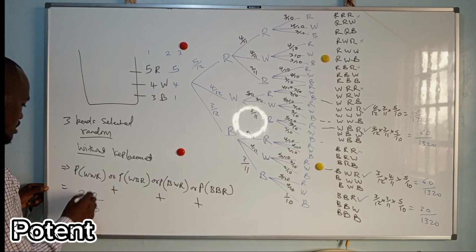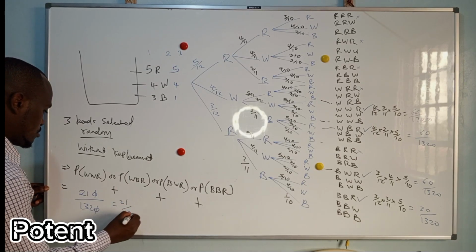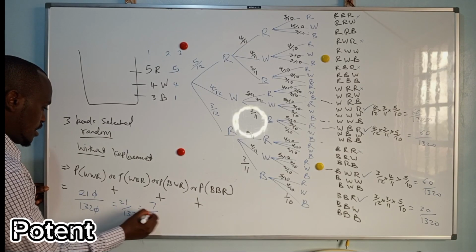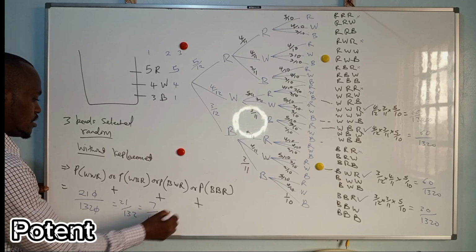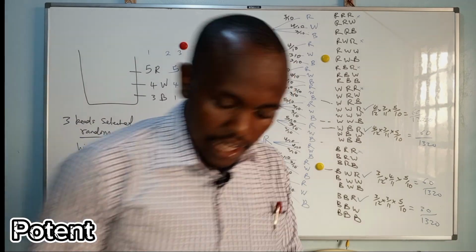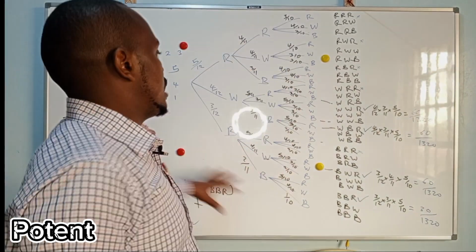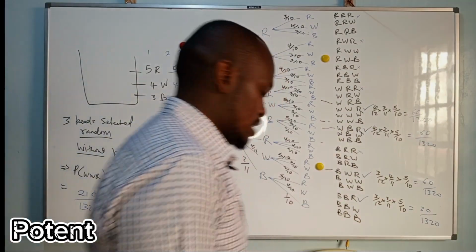You cancel the 0, you have 21 over 132, divide by 3, you have 7 over 44. So this is the probability, that was the answer. 2 marks. Remember, this one will help you to answer the other questions.